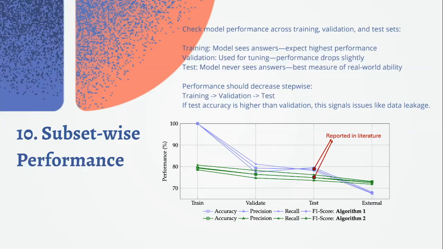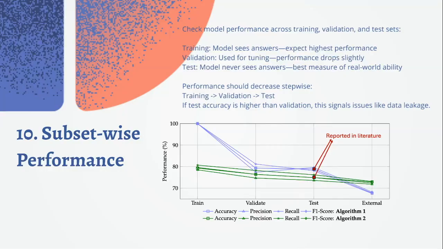its performance on the training, validation, and test sets. During training, the model directly learns from the answers, so it usually performs best here. In validation, the model sometimes gets feedback to help tune its settings, so performance is typically a bit lower. On the test set, the model has never seen the answers, so this is the most realistic measure of how it will do on new, unseen data.